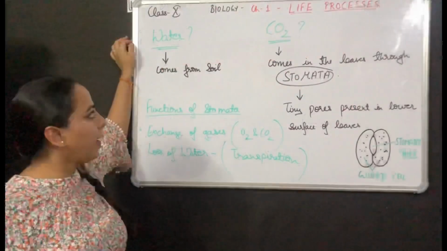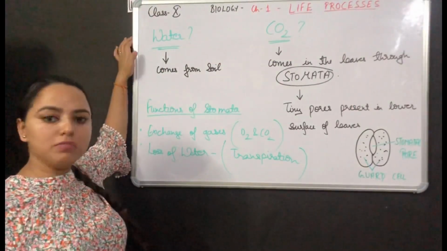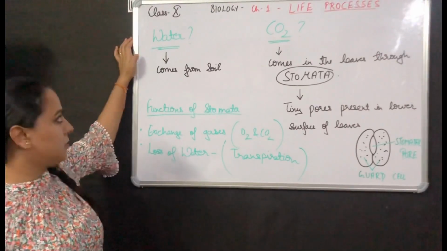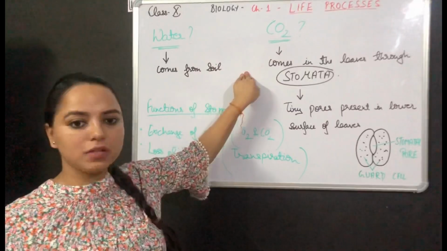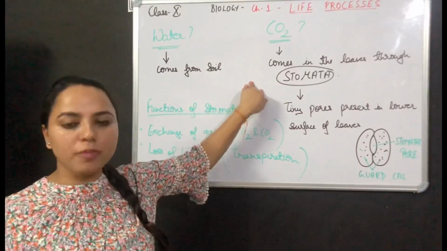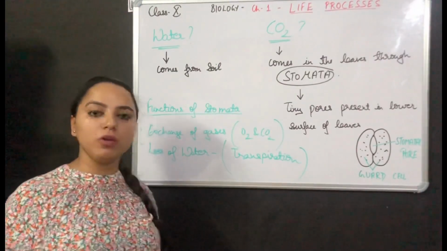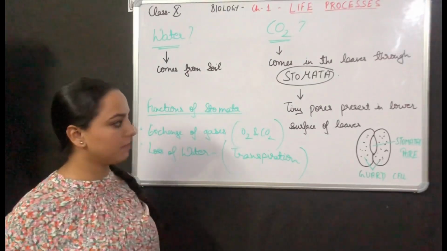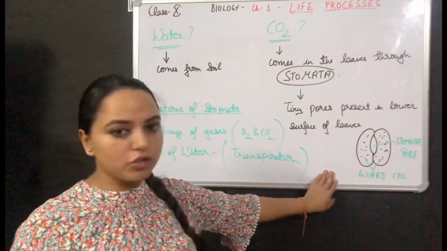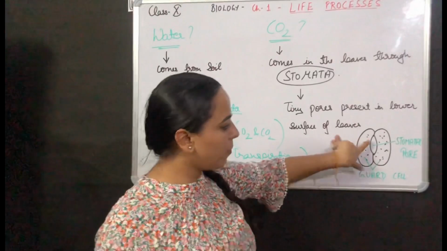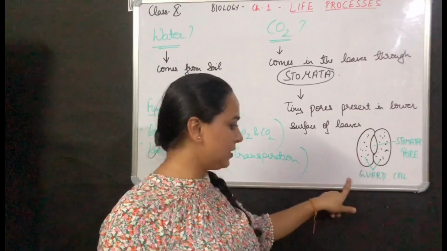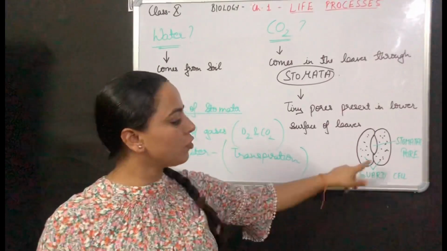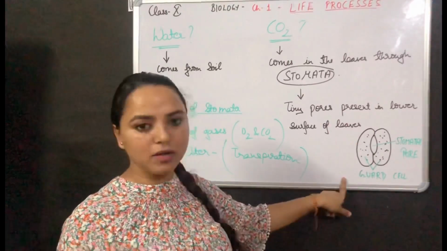There's a question in your mind: from where do the water and carbon dioxide come? Water comes from the soil and carbon dioxide comes into the leaves through stomata. What are stomata? They are the tiny pores present on the lower surface of leaves. This is the structure of stomata. This is the stomatal pore and it is guarded by cells called guard cells. Opening and closing of the stomatal pore is controlled by guard cells.